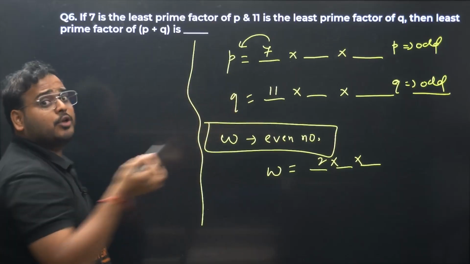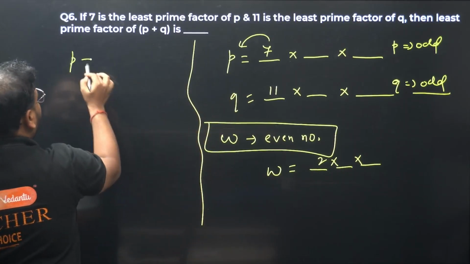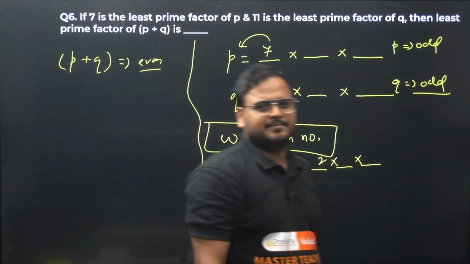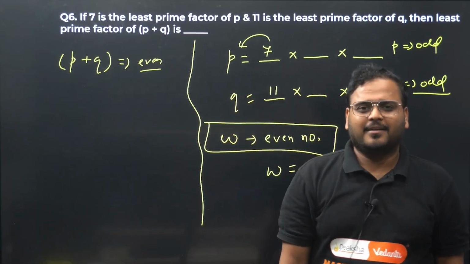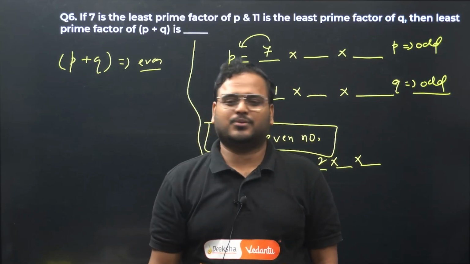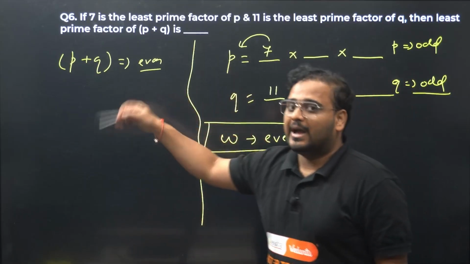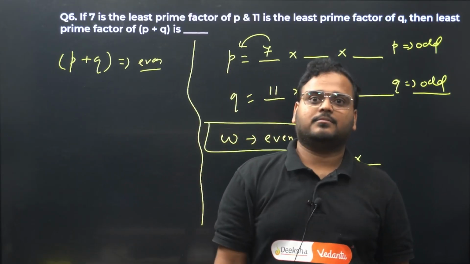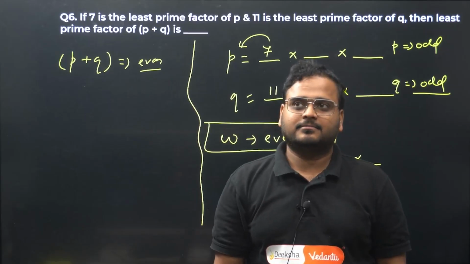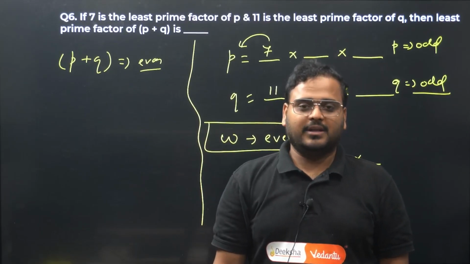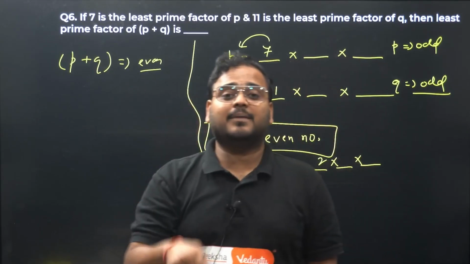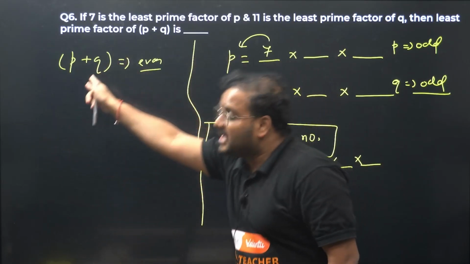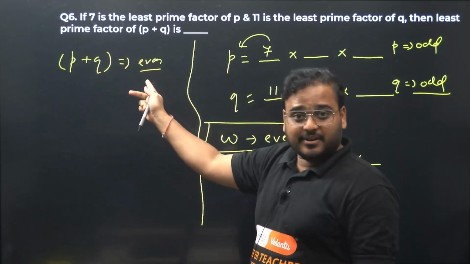Now, since P and Q are both odd, add them. This is always even. Some of you might be thinking over there in the class, okay, backbenchers, are you thinking that way? I don't think so. You're very smart people, right? P plus Q, two odd numbers. Think of a number: 13 plus 17, 30. 3 plus 5, 8. 103 plus 17, 120. Any two odd numbers you take, add them, they're always even. So P is odd, Q is odd, the sum is even.